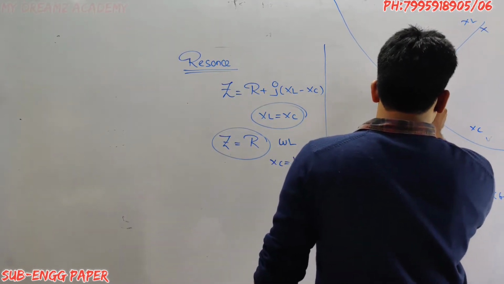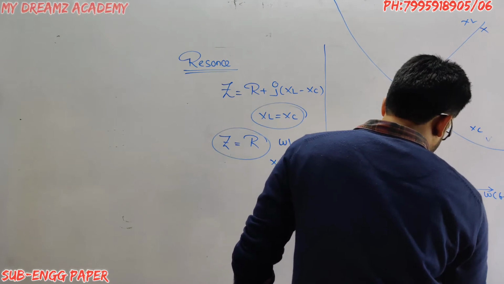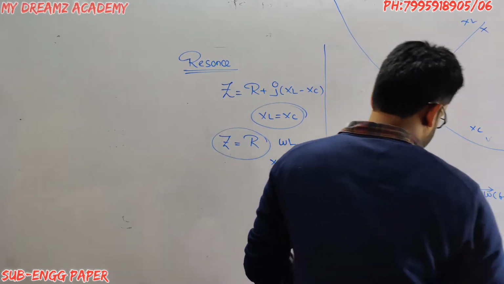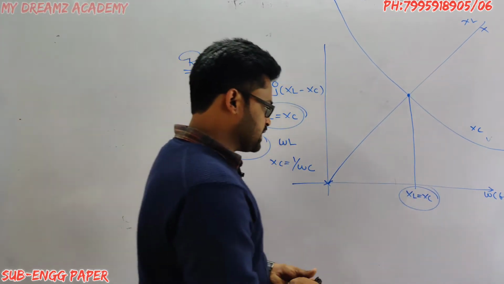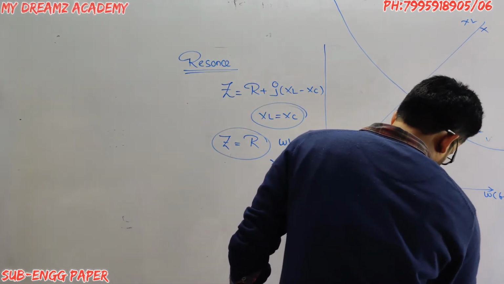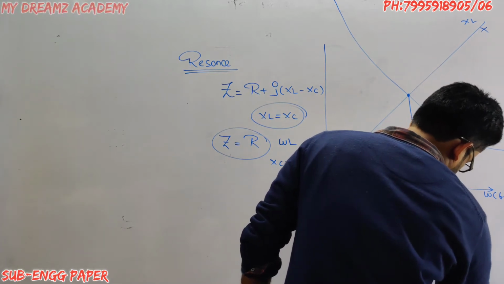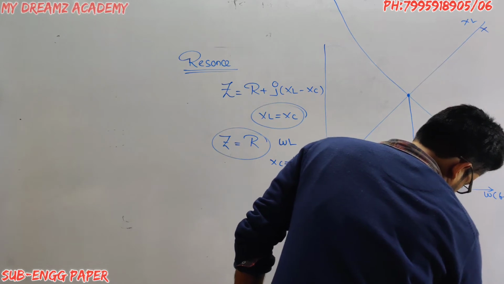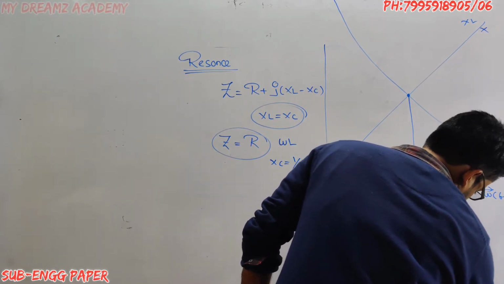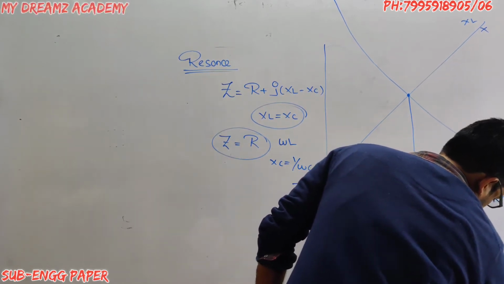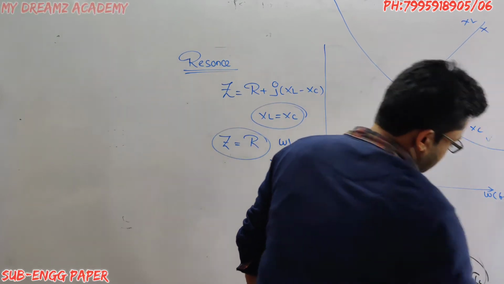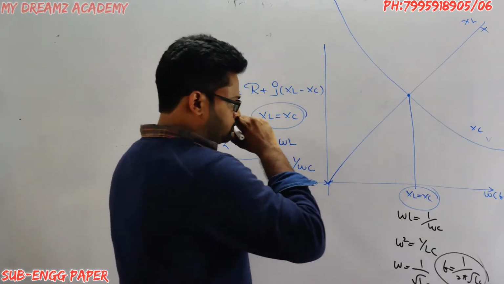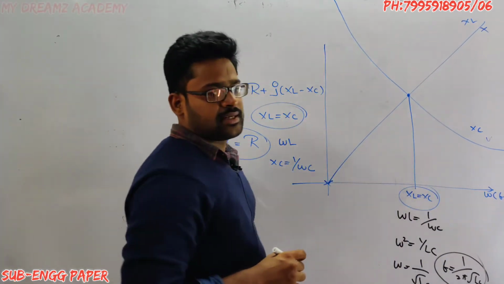At one particular point, XL equals XC, that is omega L equals 1 by omega C. From this, omega squared equals 1 by LC, omega equals 1 by under root LC, and f equals 1 by 2 pi under root LC. This is the formula for the frequency at the resonance condition. Now this is XL equals XC.